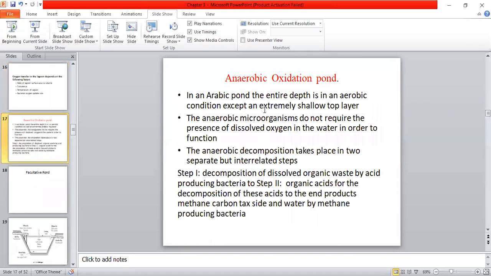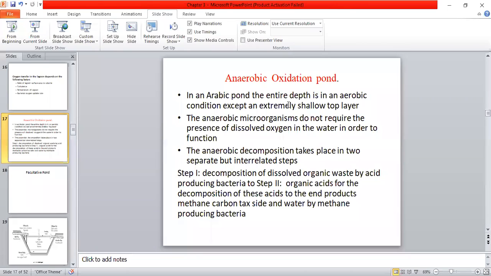Okay, second one is the anaerobic oxidation pond. This is the second type of oxidation pond or the stabilization pond. First one, aerobic, we have discussed. Now anaerobic, we should take care that this pond should develop the anaerobic environment. How is it possible to develop the anaerobic environment? Whether it is by closing, you can imagine half-acre area we have taken for the collection of sewage from the entire village or that small town, and how you are going to cover that half acre or acre, whatever we have taken. It is quite difficult.